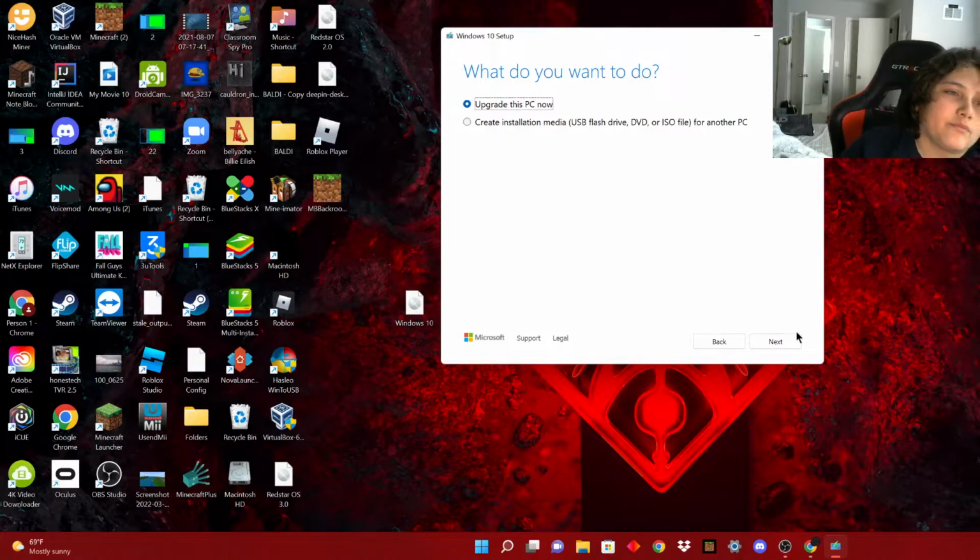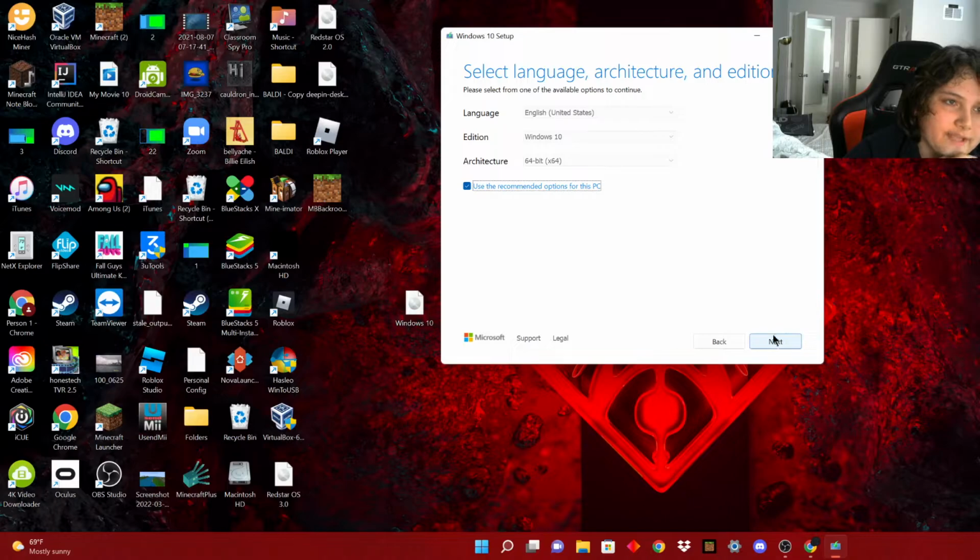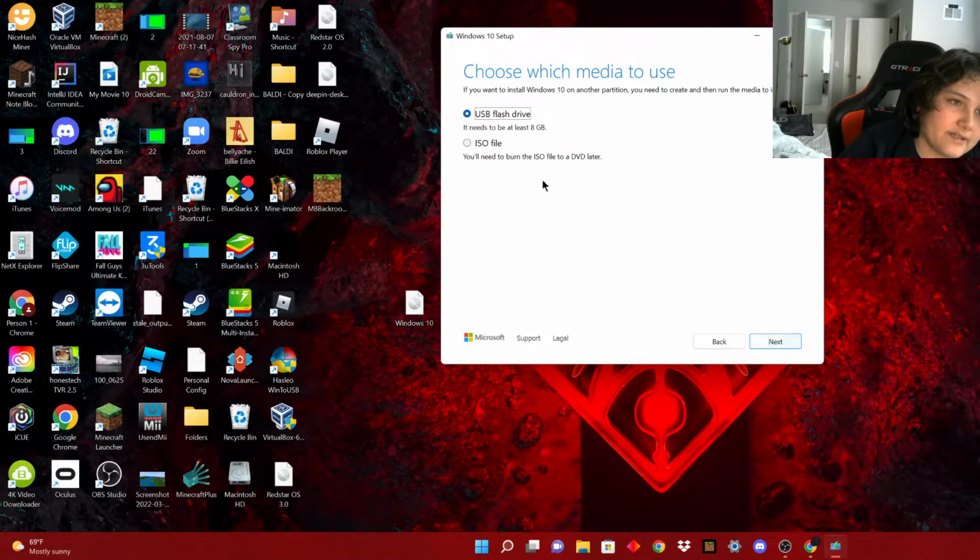Okay. Once this is ready, you would press create installation media, press next. Choose whichever one you want. If you were making a USB, then I would recommend you press both, but because we already know our settings and our system configuration, we're just going to leave it at Windows 10 64-bit, and then you would press next. You would press ISO file, and then you would press next, and it would download.